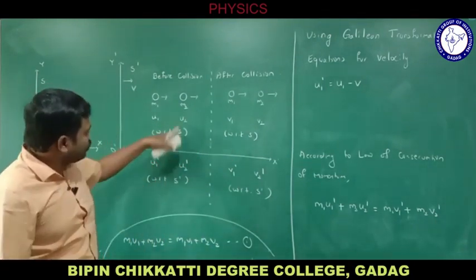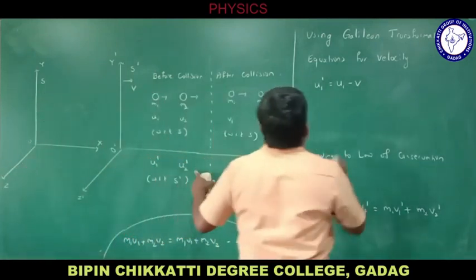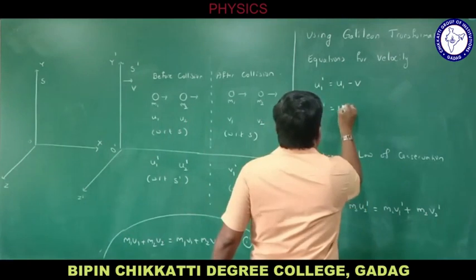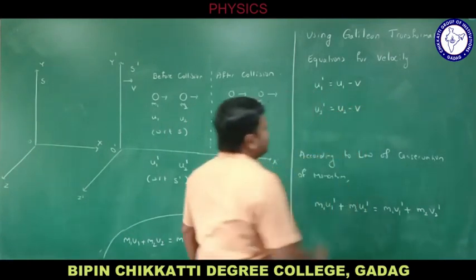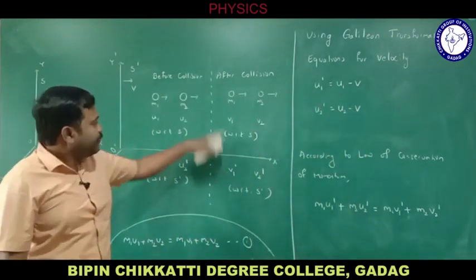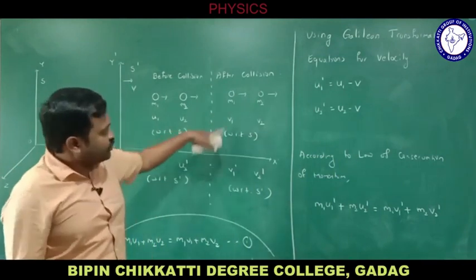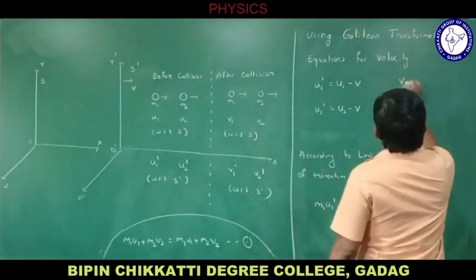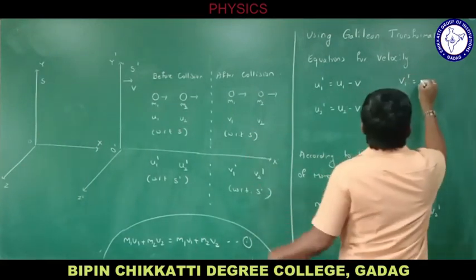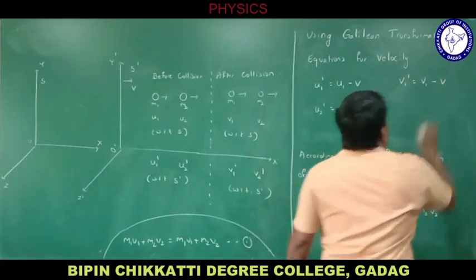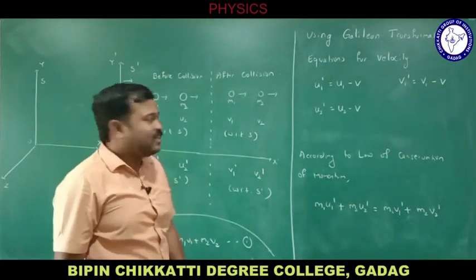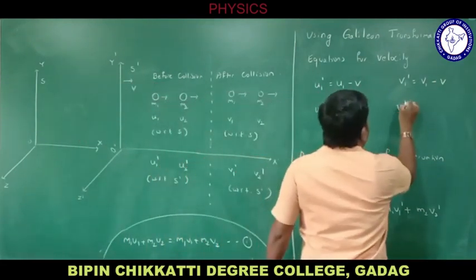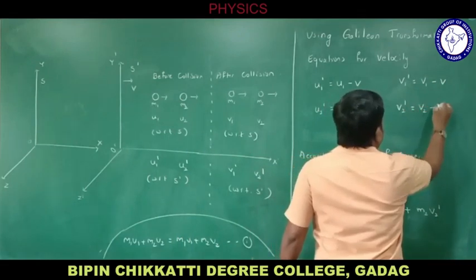Let me write these two now. u2 dash is equal to u2 minus v. Let me write the Galilean transformation equations for these two velocities as well: v1 dash is equal to v1 minus v, then v2 prime is equal to v2 minus v.